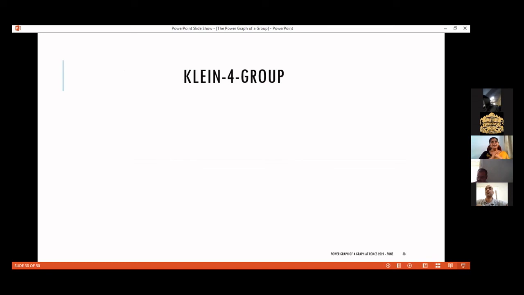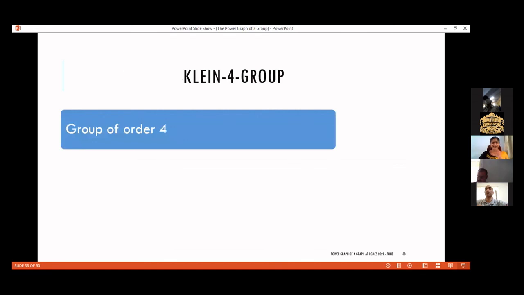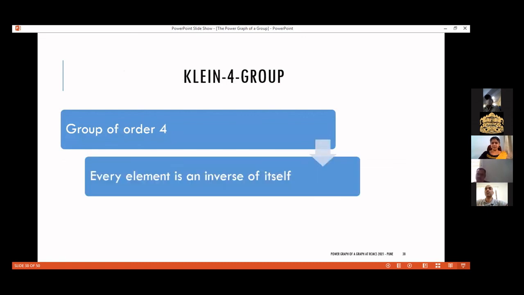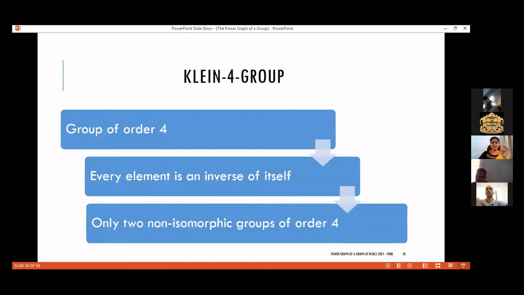For that, we need our very famous Klein-4 group. Again, all of you will be familiar with it. We'll just recall the definition. We have only two non-isomorphic groups of order 4, say Z4 and the Klein-4 group. The Klein-4 group is a group of order 4 such that every element is an inverse of itself. All of you will be familiar with that.